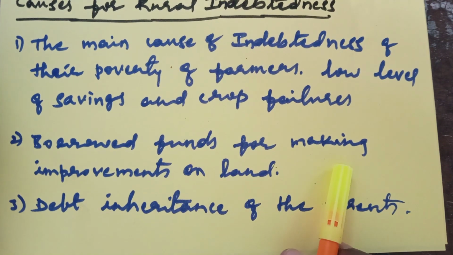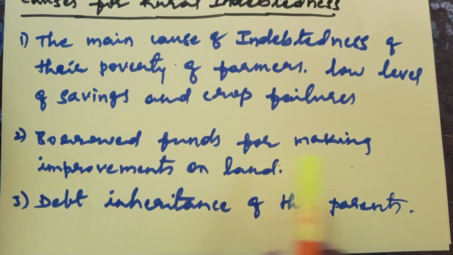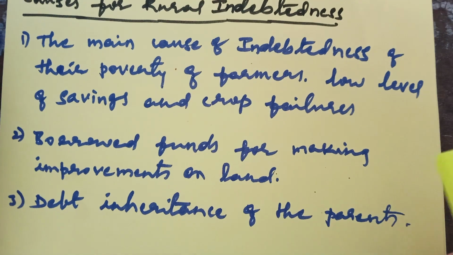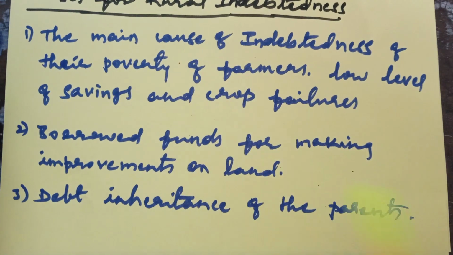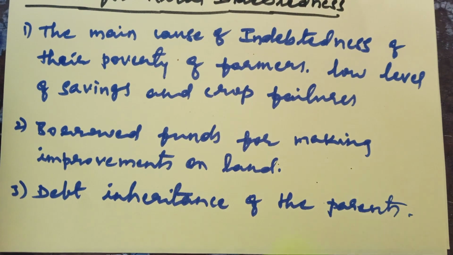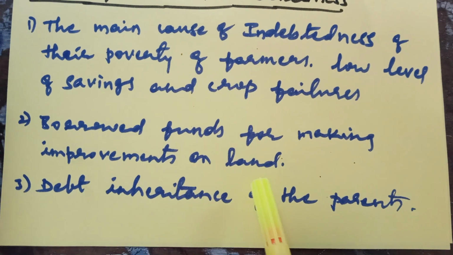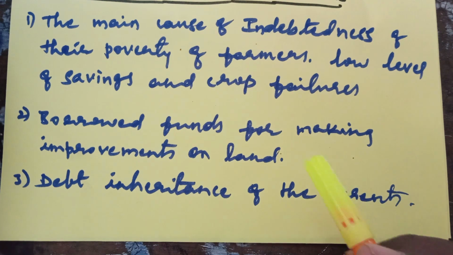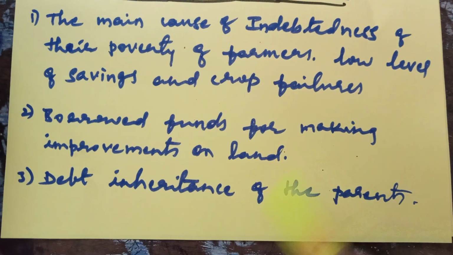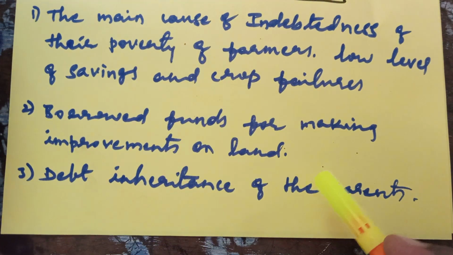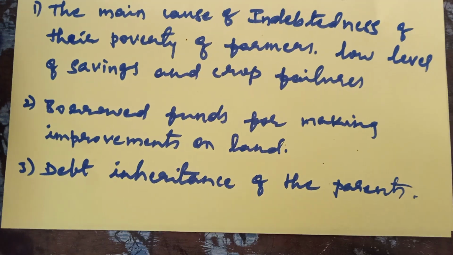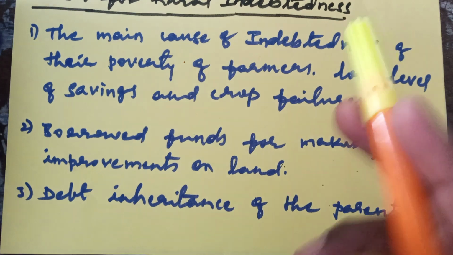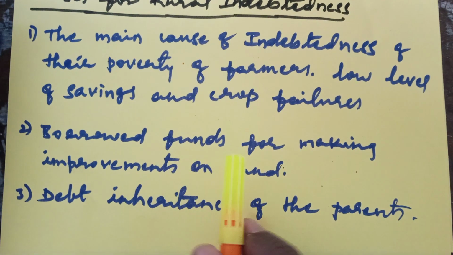And what is the second cause? Borrowed funds for making improvements on land. The farmers borrow the funds, that is money, from the money lenders for improvement of their lands. Suppose the land is damaged, spoiled, broken or fragmented. For that purpose, to make improvements, the farmers borrow the funds from the money lenders.